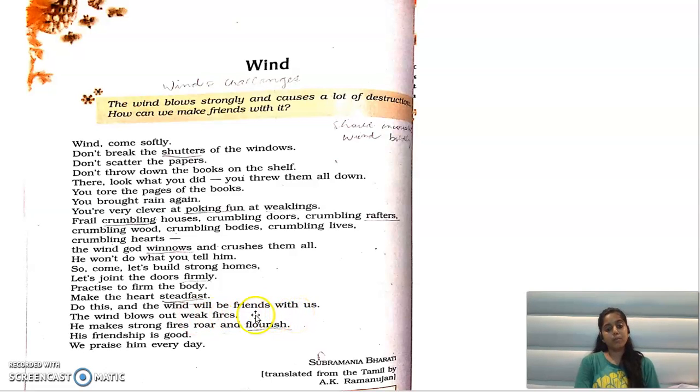So now what does poet say? अगर आप ऐसा करोगे, अगर आप खुद strong बन जाओगे, मजबूत बन जाओगे, that you are determined, that you are stronger, that your heart is steadfast, that you don't give up in front of the challenges, then wind will be friend with us. Then the challenges in your life, they will be friends with you. Okay, अगर आप स्ट्रांग बन जाओगे तो आपकी लाइफ के जो चैलेंजेस हैं वो आपका कुछ नहीं बिगाड़ सकेंगे, वो उल्टे आपके दोस्त बन जाएंगे.